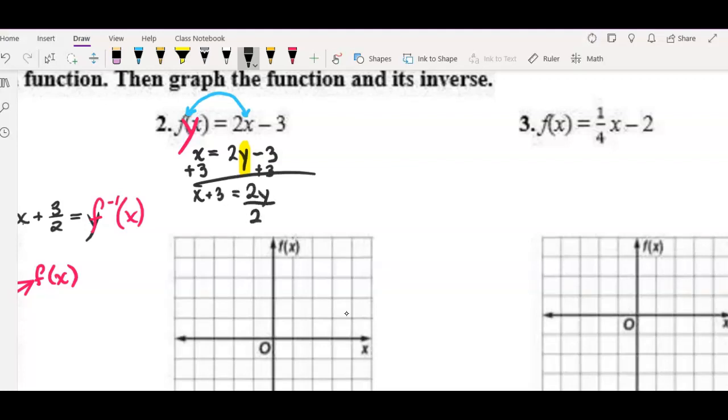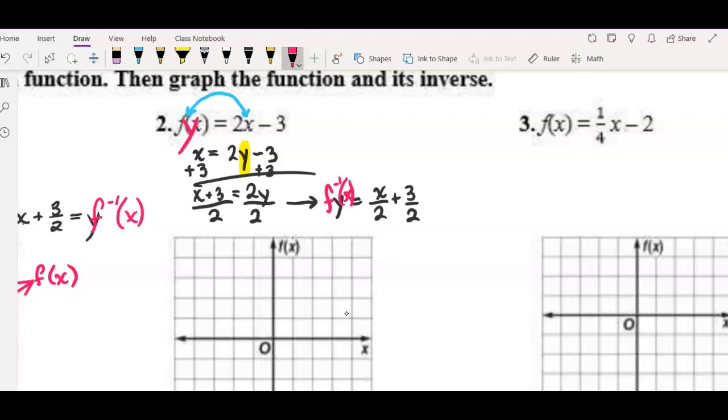And dividing by 2, which means y equals x over 2 plus 3 halves. Again, I would change this to f inverse of x for my final line.